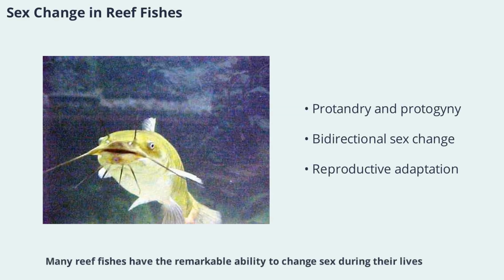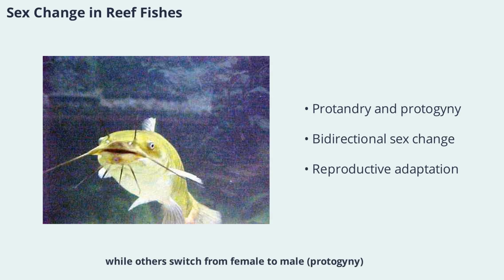Many reef fishes have the remarkable ability to change sex during their lives. Some species start as males and become females, called protandry, while others switch from female to male, called protogyny. Still others can change sex in both directions or even possess both sexes at the same time. These complex reproductive strategies help maximize reproductive success in dynamic reef environments, ensuring the survival of the species.